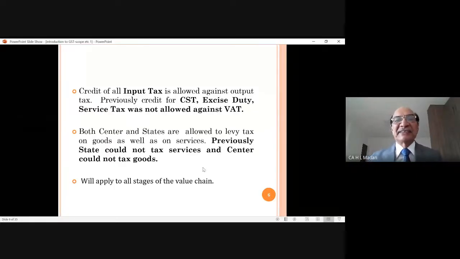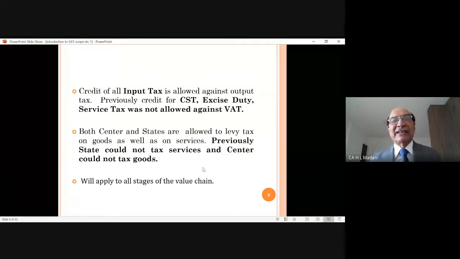Output tax, this is in GST. Previously, in the earlier indirect tax regime, credit for CST, excise duty, and service tax was not allowed against VAT. As I have explained, CST is not allowable, excise duty is not allowable. Similarly, service tax, which is a tax on services, was also a central tax, and this was also not allowed to be credited against the State VAT Act. Therefore, it also increased the cost of supplies, and it had a cascading effect also.